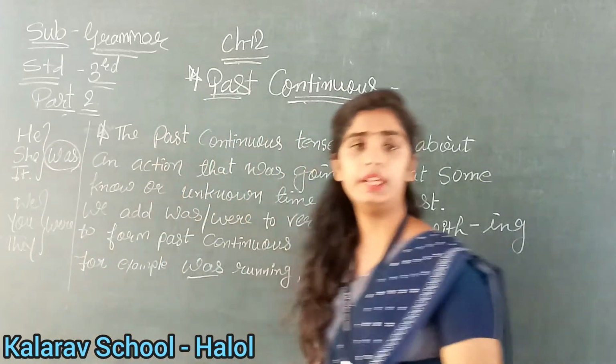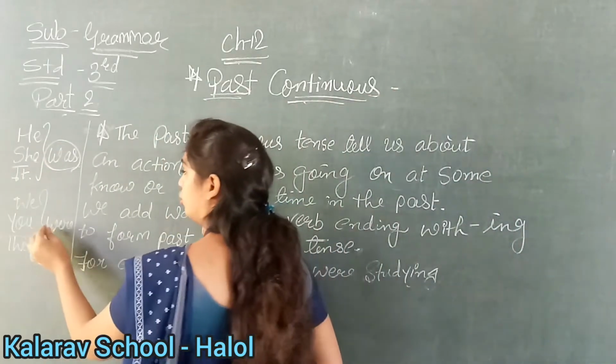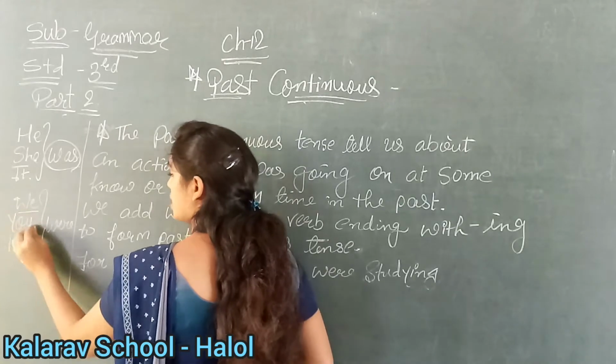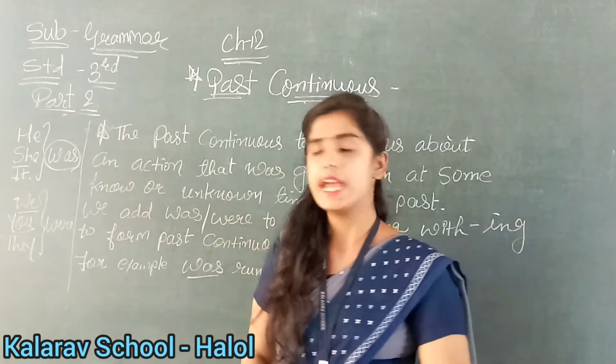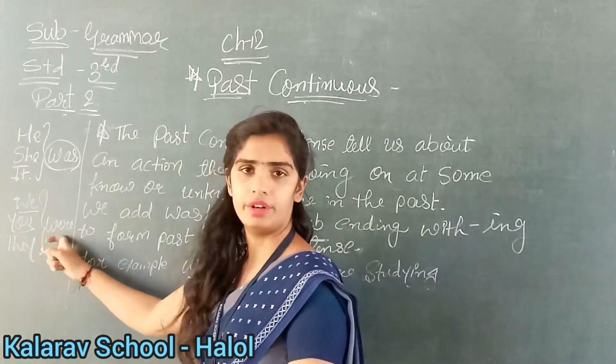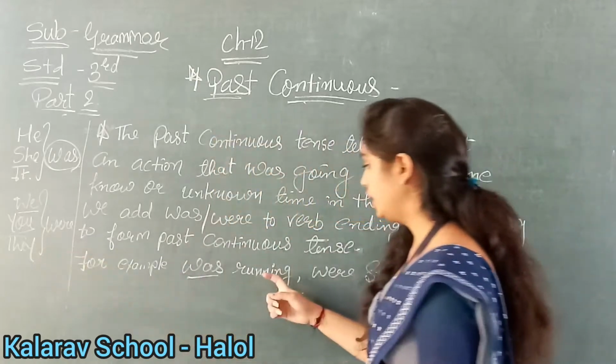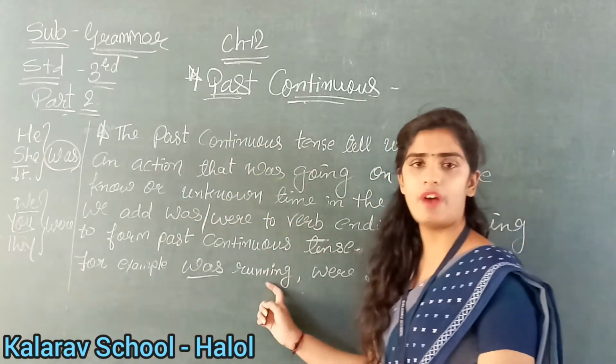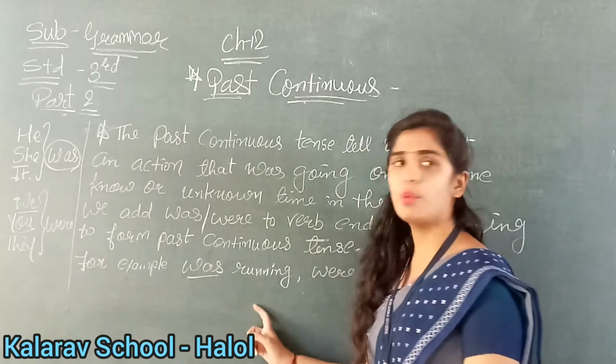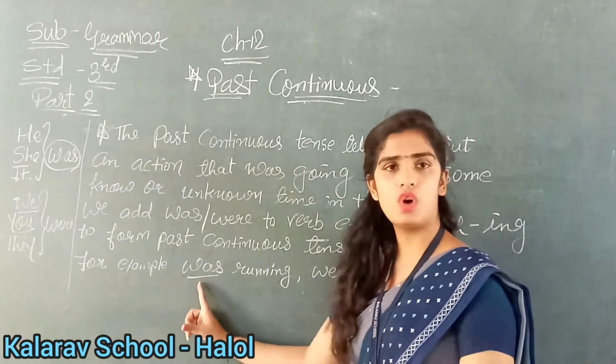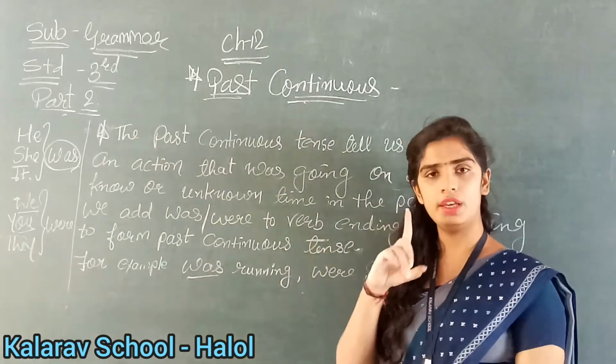Was. Right? But when we are talking about the plural, two persons or more than two persons, at that time we will use were. Understood? Okay, so he run fast. So he was running very fast. Understood why we use was? Because we are talking about only one boy.